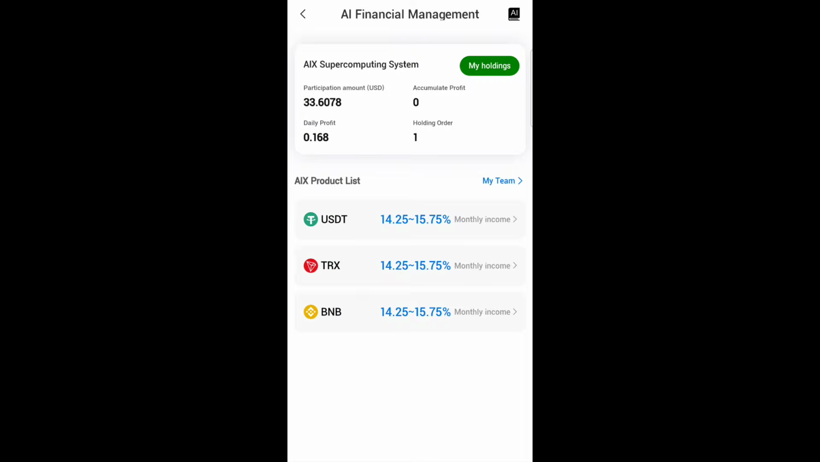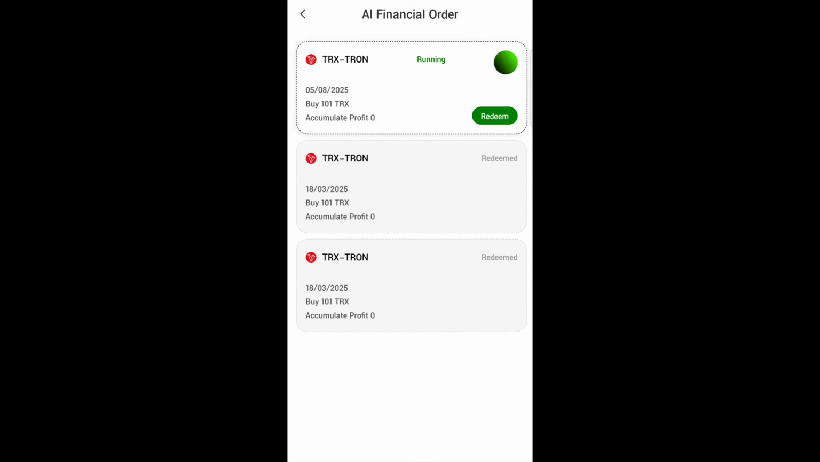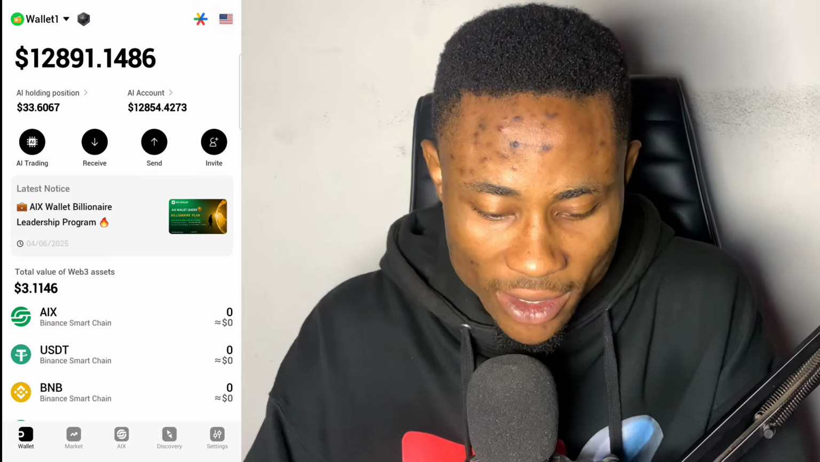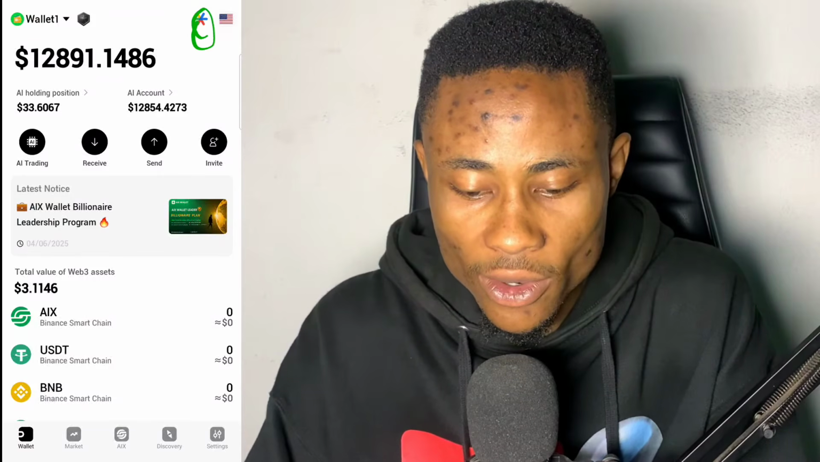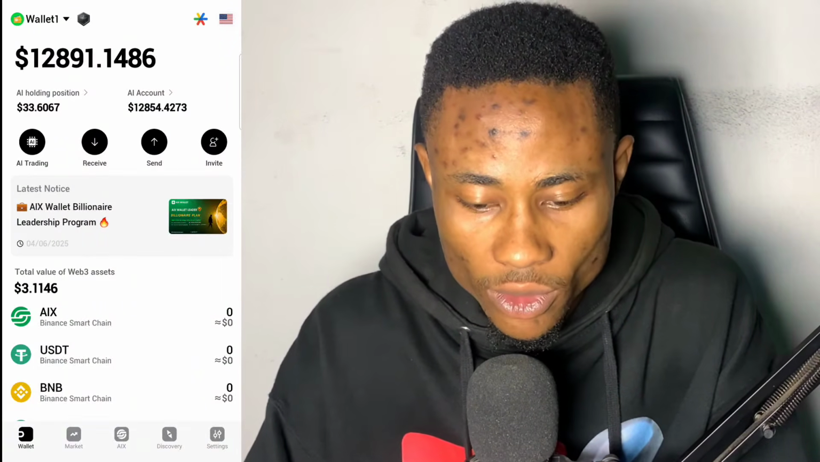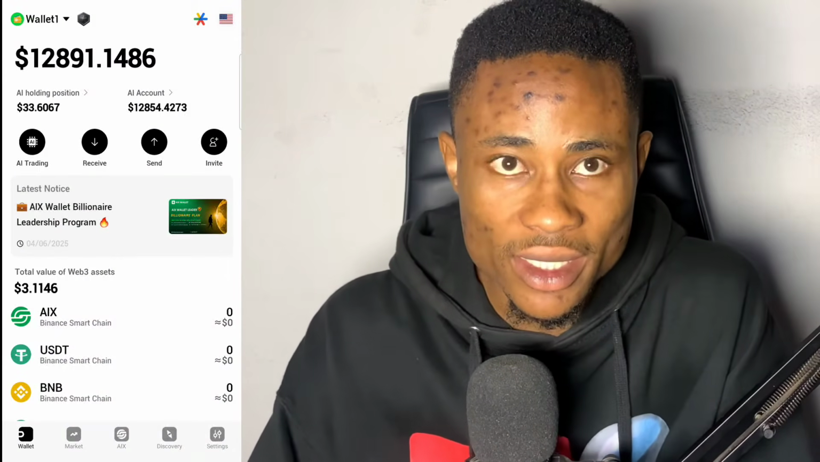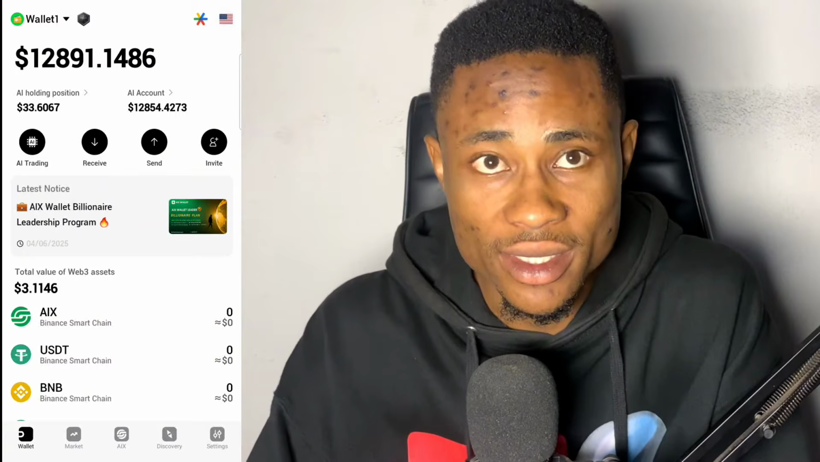So I can click on my holdings. Once I click on my holdings, you can see that it's running, and I can redeem it anytime I want. Let me quickly go ahead and redeem it so that you know that it's actually working. This particular place you have already staked. So go ahead and link your Google Authenticator to your wallet for them to know that you are the actual person, and you can see how authentic this wallet is.